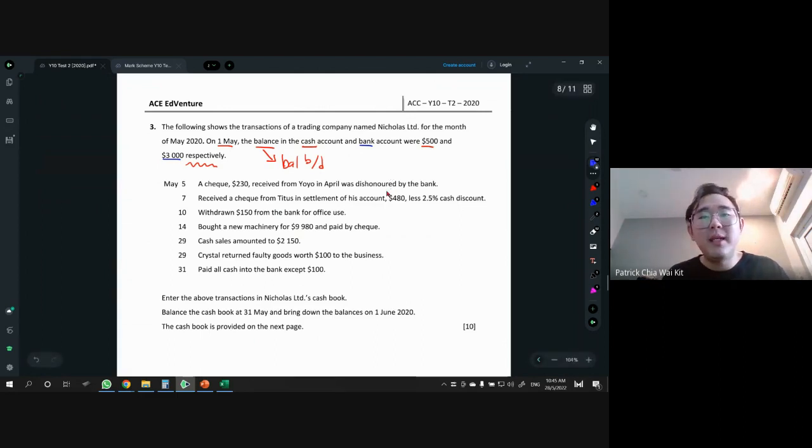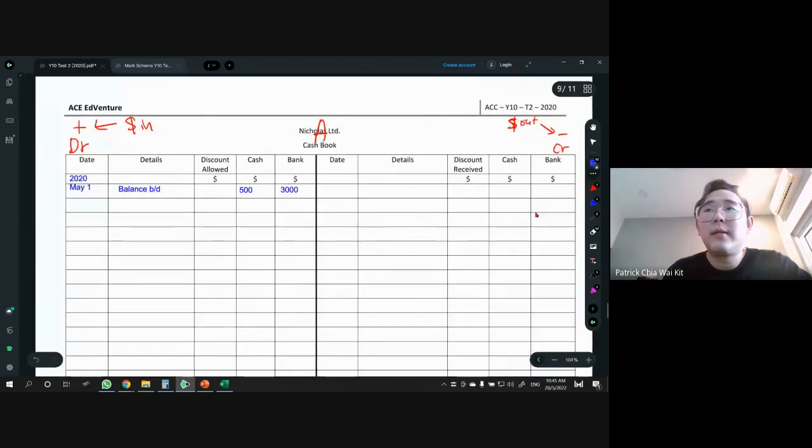So which means we have to do a money out. When in April we received a check, we already did a money in, okay, gotten from Yo-Yo. That's in April. But right now we are in May. So when the bank tells us, oh, no, the money didn't come through, we have to take it out from our record. So that's why we have to do a money out. So this is money out, bank account 230.